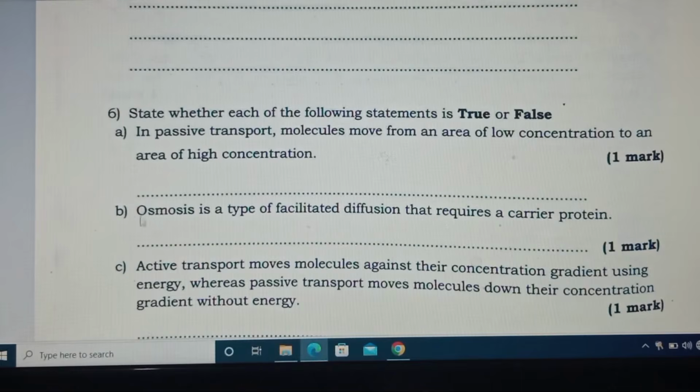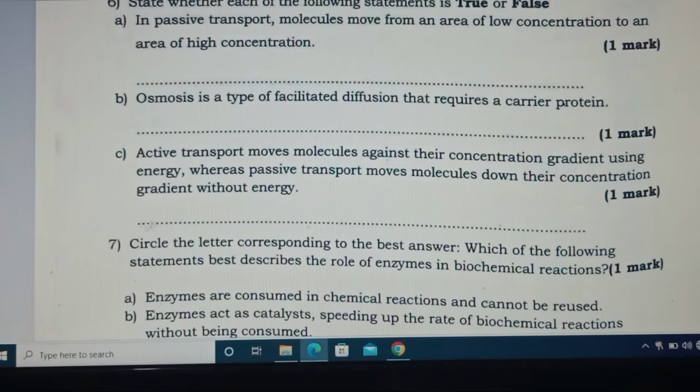Okay. For B, osmosis is a type of facilitated diffusion that requires carrier protein. No, because osmosis does not have any kind of types. So B is also false. C, active transport moves molecules against the concentration gradient using energy, whereas passive transport moves molecules down the concentration gradient without using energy. Here it is true because active transport requires energy. So for here it is false, then the last one is true.